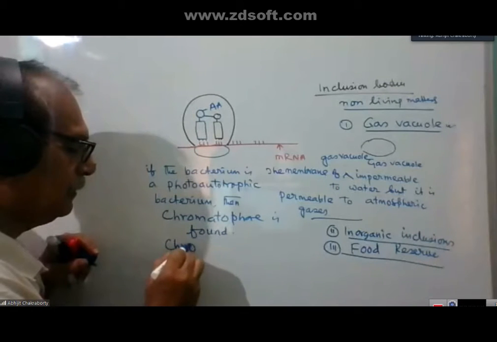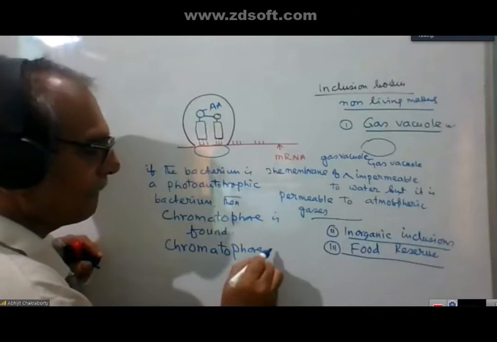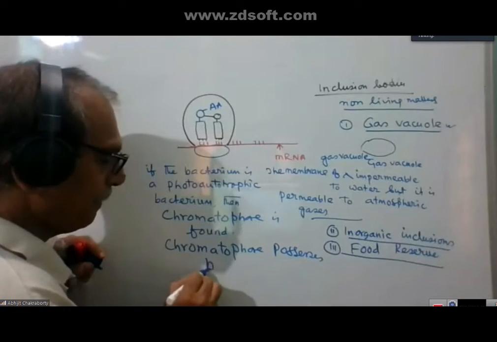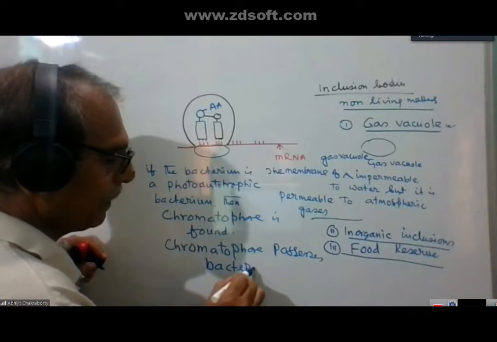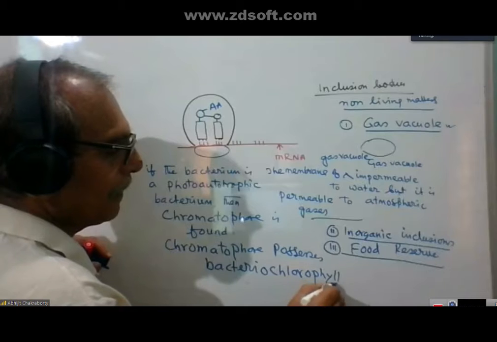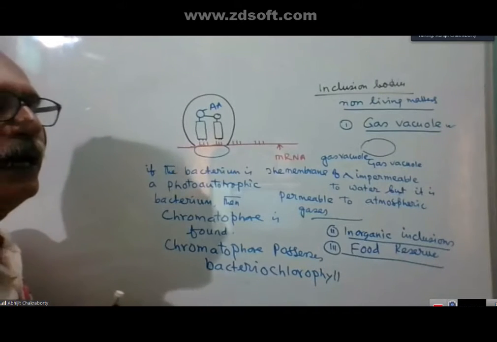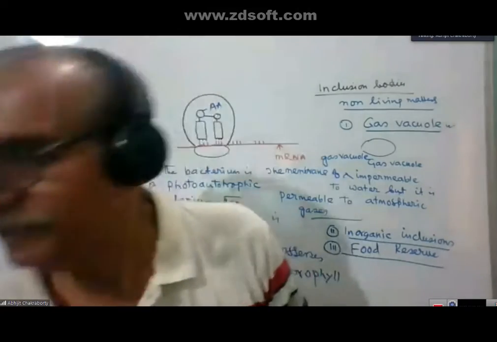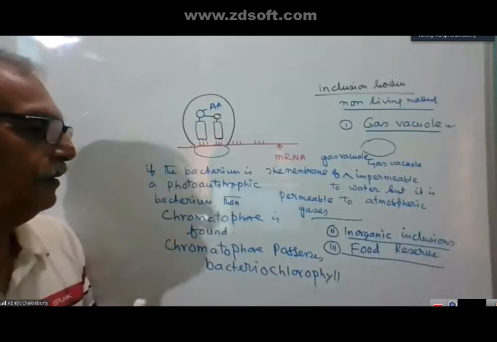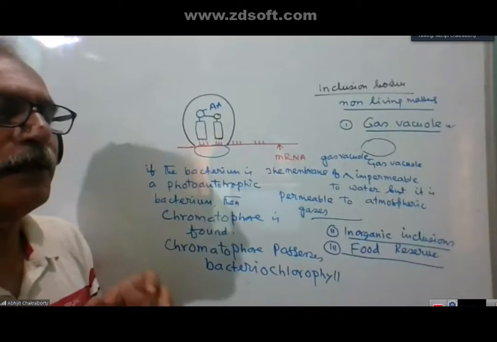Chromatophore possesses bacteriochlorophyll. The green bacteria and purple bacteria are the examples where we will get the bacteriochlorophyll. So this is about the different substances found in the bacterial cell.